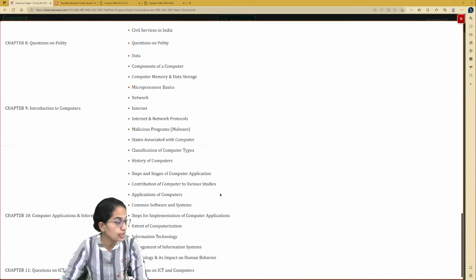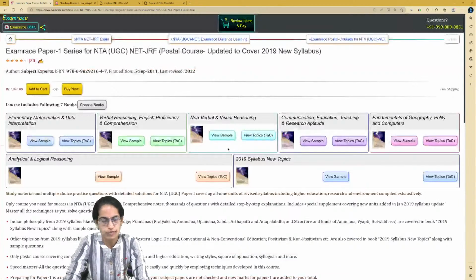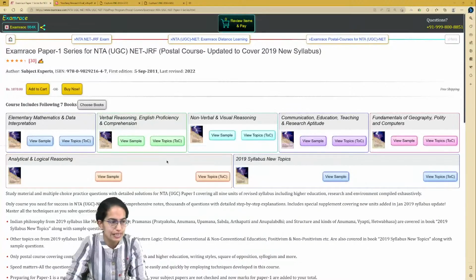Those are some of the extremely important topics that you must cover. Now, another important thing is the updated version. As I mentioned, we have updated it based on the 2022 syllabus, recently updated.